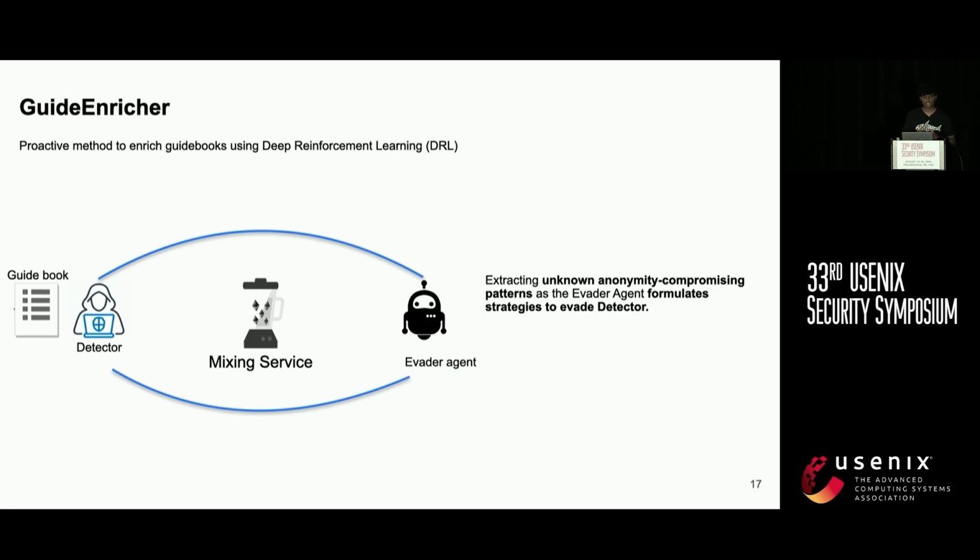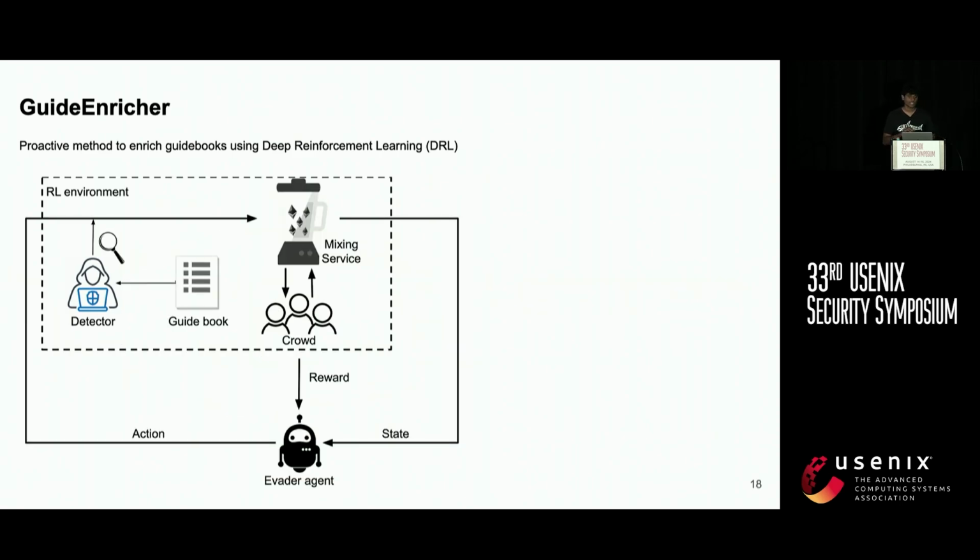The detector is a rule-based system which monitors the evade agents and checks whether they violate the guidebook instructions or not. While the evade agents come up with strategies to evade the detector, we extract their evasion strategies, analyze them and extract yet unknown anonymity compromising patterns, and enrich the guidebook. Let's have a look at the in-detail description of the system design.